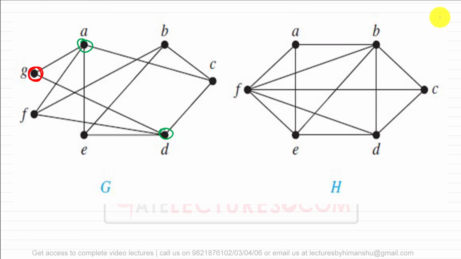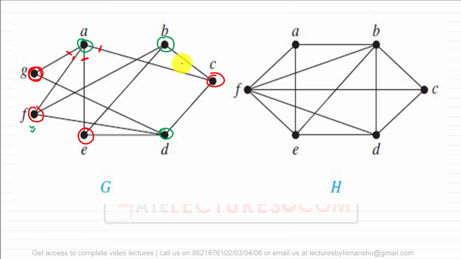Now take the next vertex. For example, we discussed A, so take the adjacent vertices of A, which are F, mark them as red, E, mark them as red, and C, mark them as red. That means all the adjacent vertices of A, you mark them as red. Then again take the next color, which is green. For the vertex F, or any red vertex, mark all the adjacent vertices as green. So this is the adjacent vertex which is green.